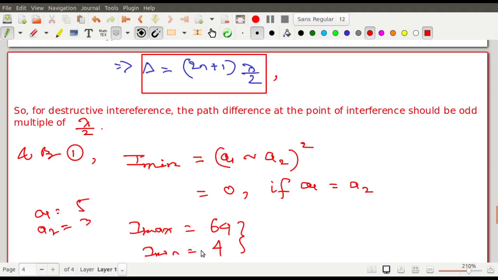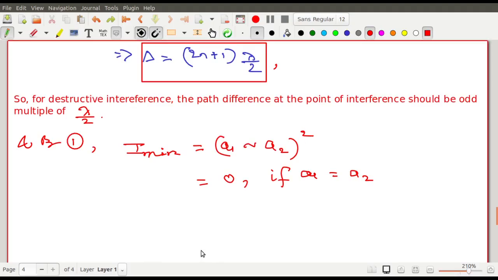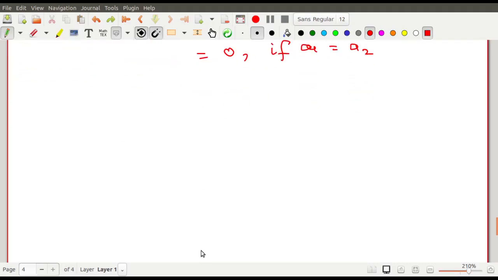Because if one of them is completely dark, then the other point will be brighter. So that is what will help me understand the effect. That is why I try to keep the two amplitudes the same, such that the dark points come out to be 0, and with reference to 0 the maximum point is even more maximum, if you can keep the amplitudes equal. Okay, so now I draw the intensity distribution pattern over here.